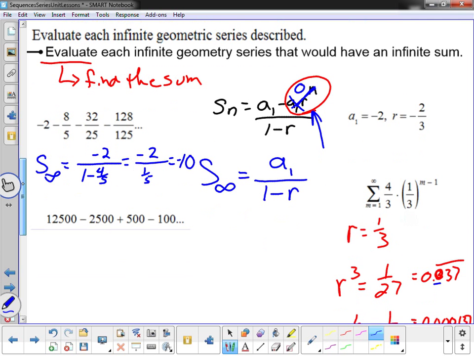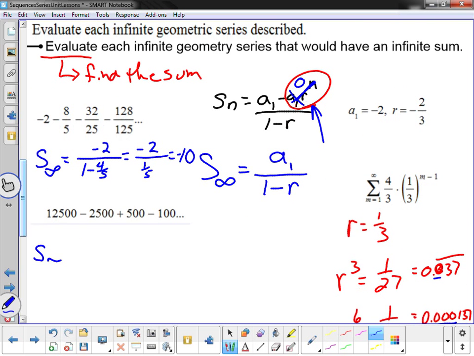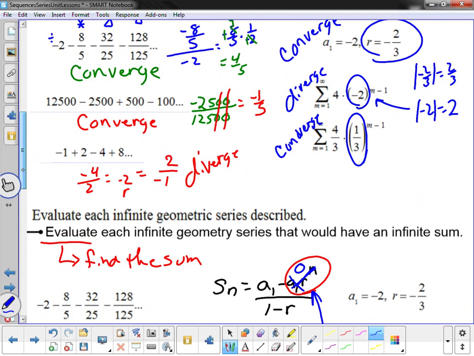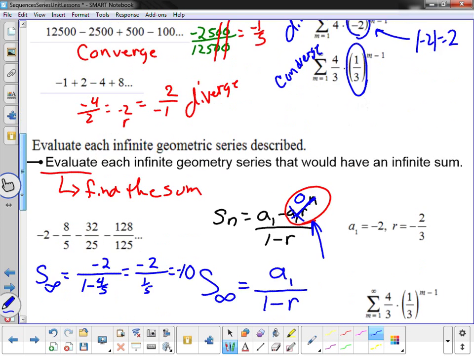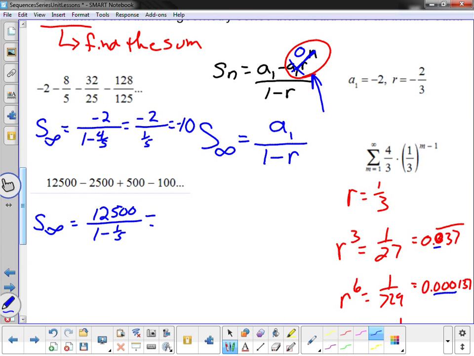This next problem down, my infinity answer would say it's 12,500 divided by 1 minus 1/5. Remember, that was the r for this one, right? Yes, 1/5. I thought that's what it was. Which means 12,500 divided by 4/5, which means 12,500 times 5/4. And I get 15,625.